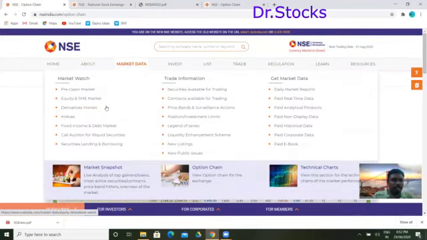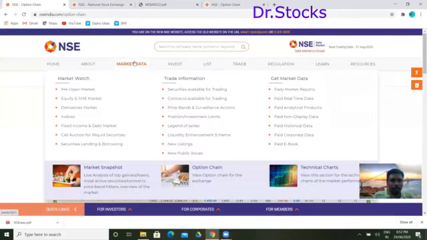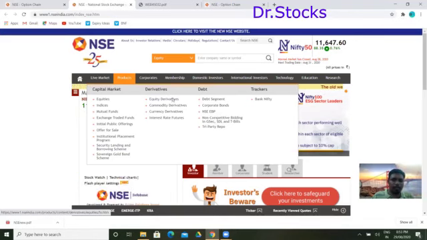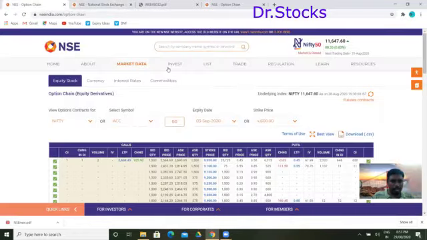So majority of the things what we are having in live market here, we will be having the same in the market data here. Hope this is the tab where you have to look on a daily basis, again and again. Next, products. Products is something like equities, indices, mutual funds, IPO, all the things. And derivatives, here you will be having the information of the normal things like how much delivery happened, how much on a volume basis, how much as open interest, all the things you will be having the information here, and depth and trackers. Let's check where this option is.